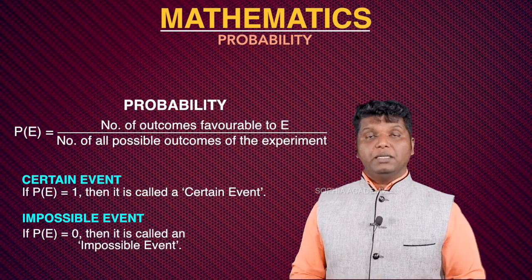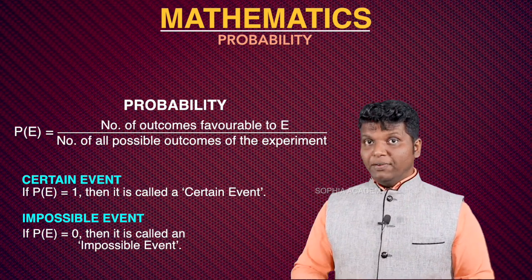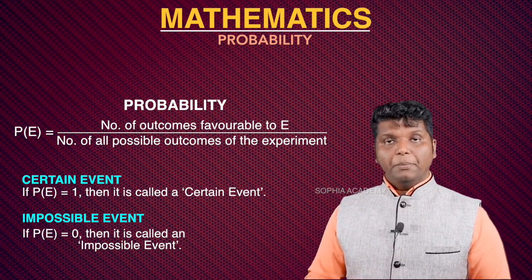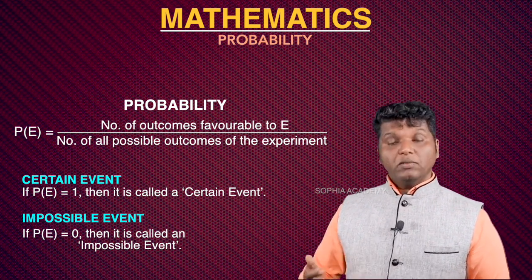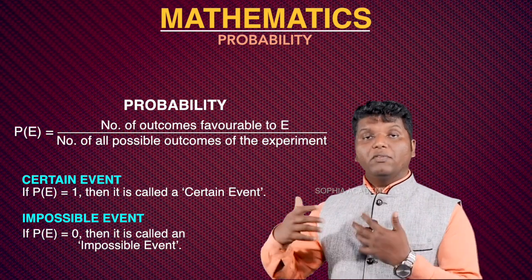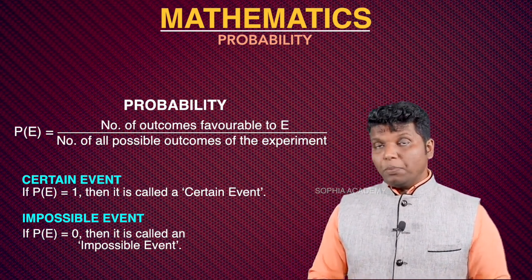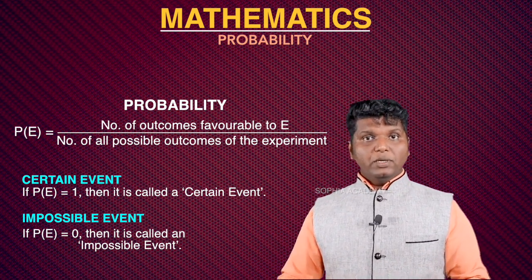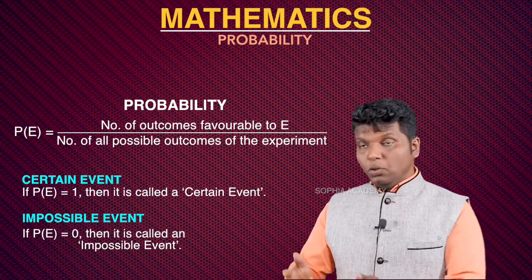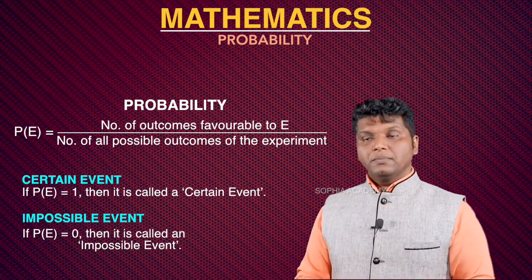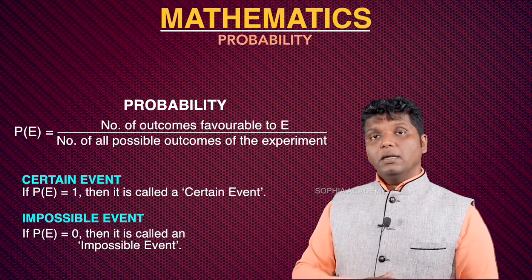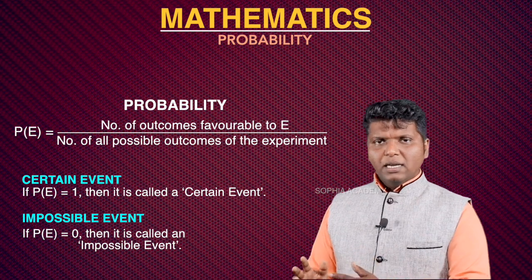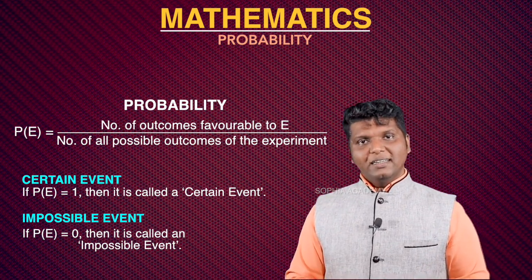And if you are sure about something, like the certain event I told you, that's also called a sure event. How can you say surety of event? Just imagine there are two balls inside a bag, and both of them are white balls itself, or 5 or 7 balls are there, all of them white balls itself. And I'm asking you, what is the probability that if I'm drawing a ball randomly, it becomes white? There is no need of thinking about a probability because you know inside the bag there are only white balls, and when you take out the ball, it definitely will become white. It's not going to become green or blue or black or anything else because there are only white balls inside. I hope you understood, right?